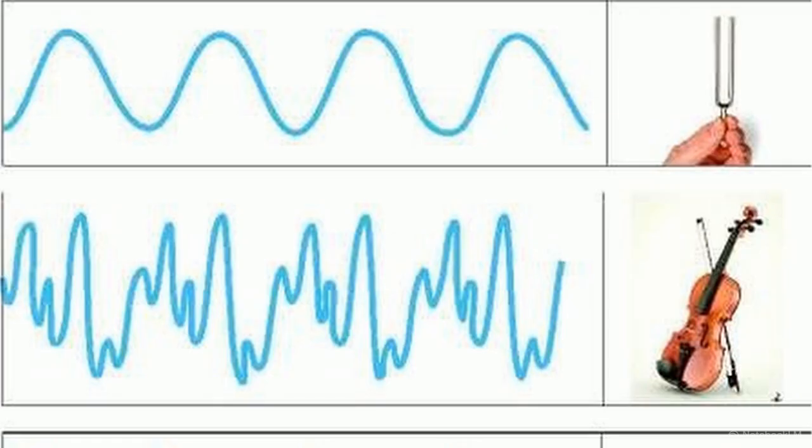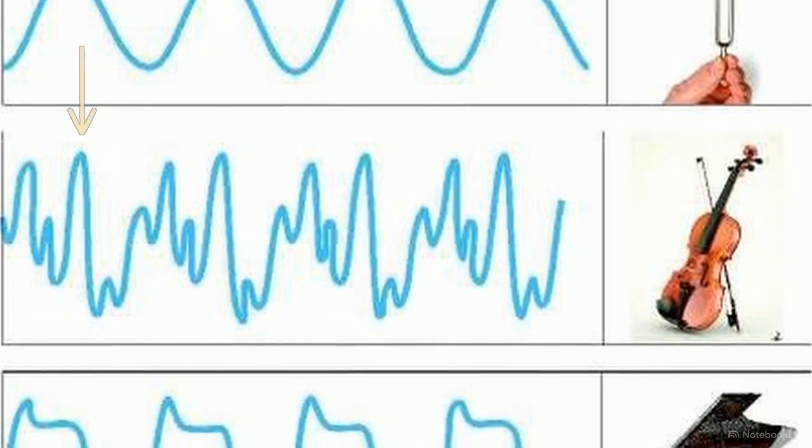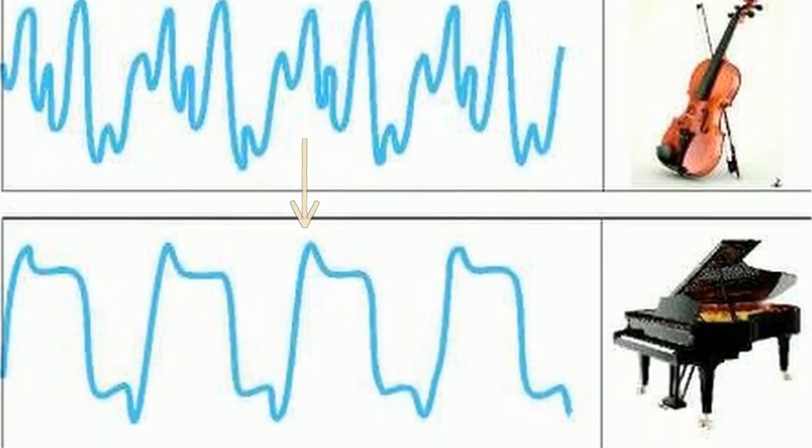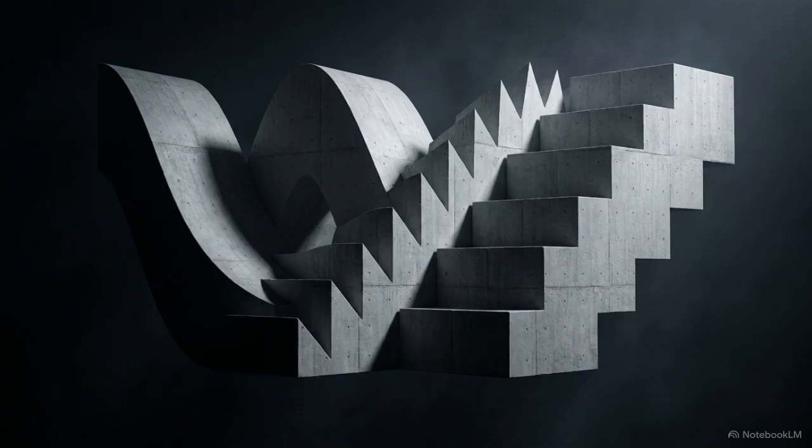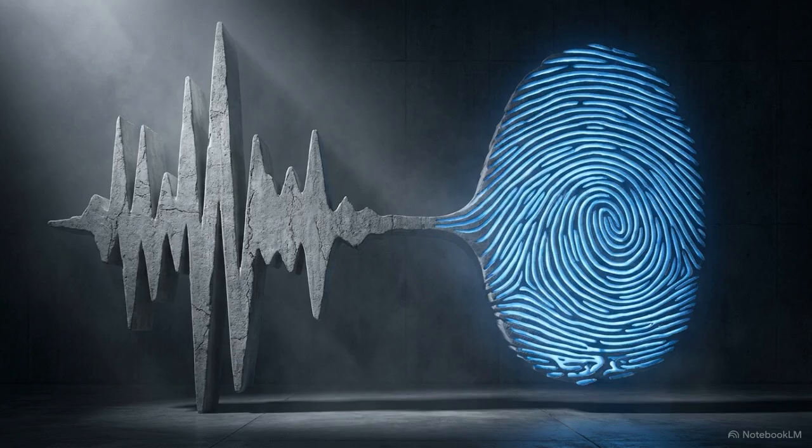This chart reveals why. The top panel shows a tuning fork's perfectly smooth sine wave. The middle panel shows the violin's intricate, jagged structural complexity. The bottom panel displays the piano's drastically different, blockier wave architecture for that same note. This specific trait is known as quality or timbre. The complex physical geometry of the wave acts as an acoustic fingerprint, allowing our brains to instantly identify the mechanical origin of the sound.